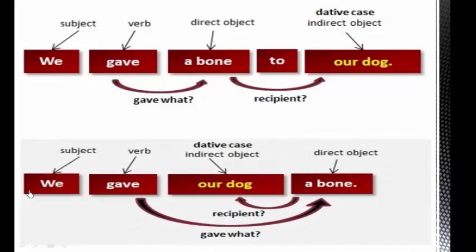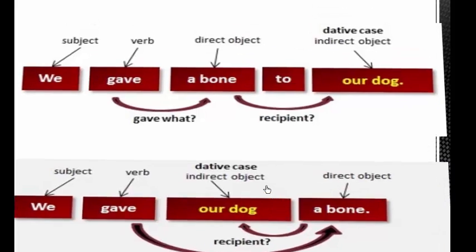Another sentence. We gave our dog a bone. What is the difference between the two? Here we moved the indirect object in place of the direct object. Yes, we gave our dog a bone, and we omitted the preposition here.